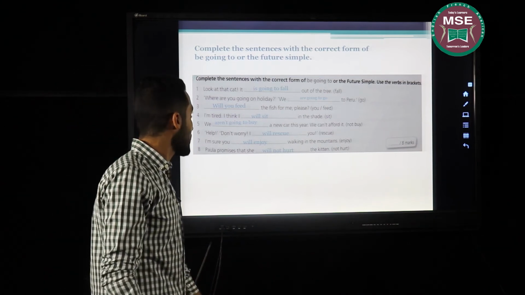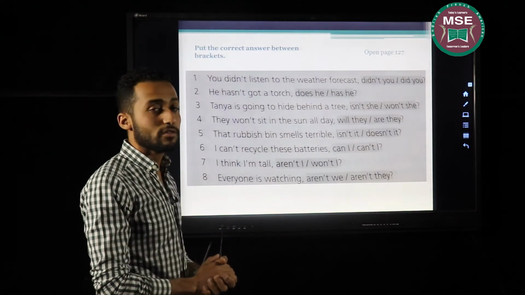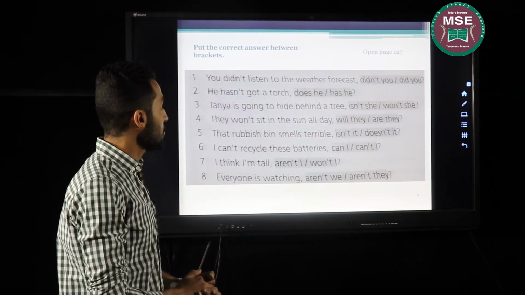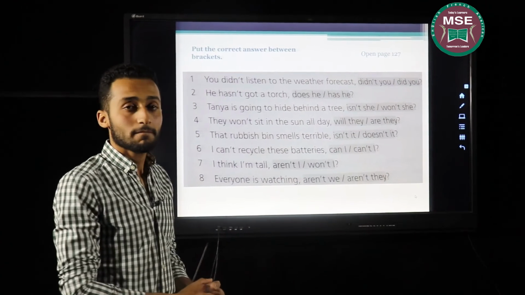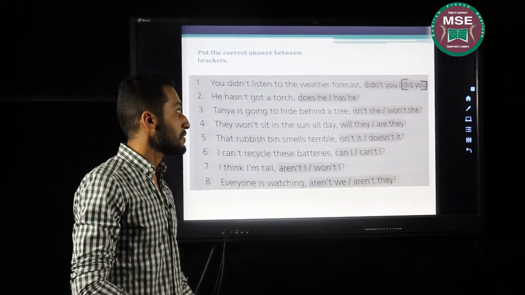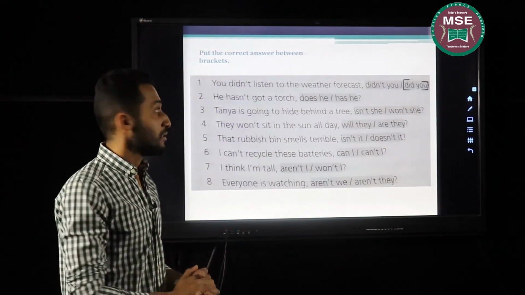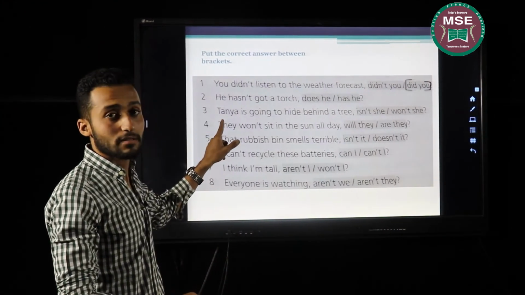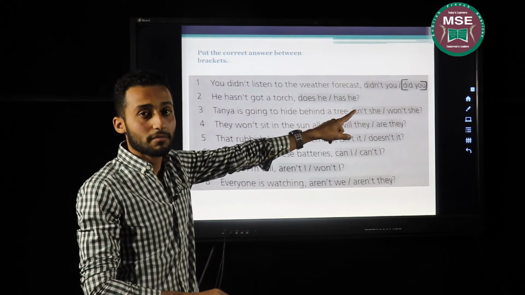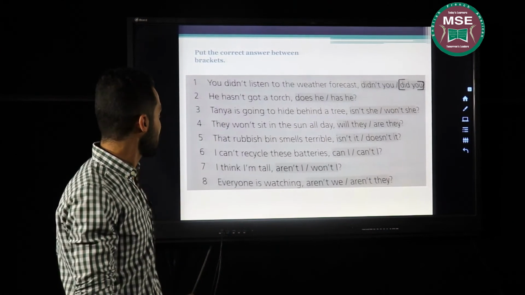Okay, moving on to the next exercise. Open your book on page 120, question tags. First question, you didn't listen to the weathercast. What should I choose? Correct. Did you? Always you have to choose the same helping verb of the sentence. But if it's in the negative form, we have to make it affirmative. If it's affirmative, we have to make it negative.